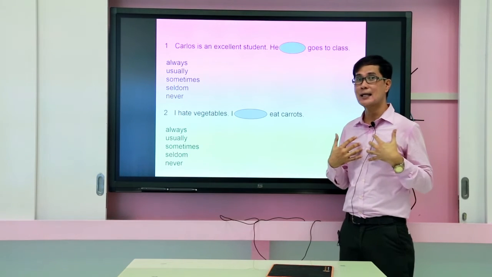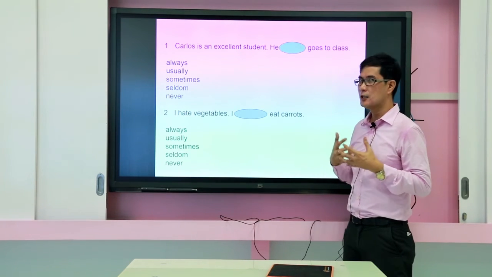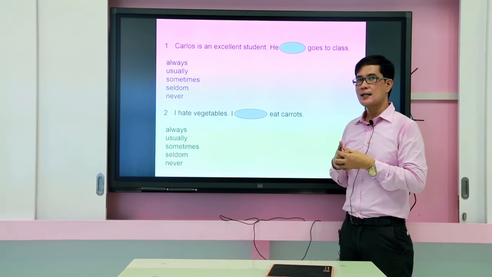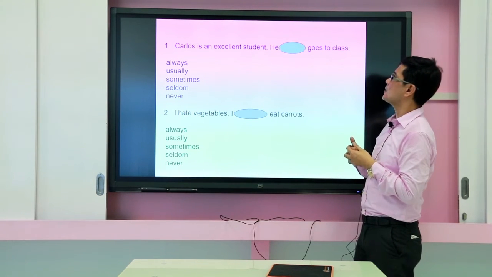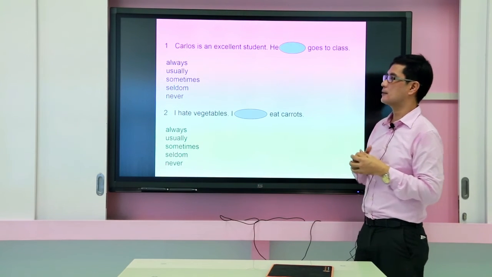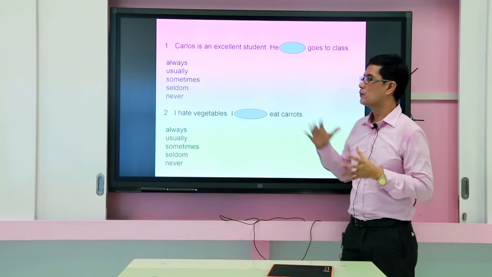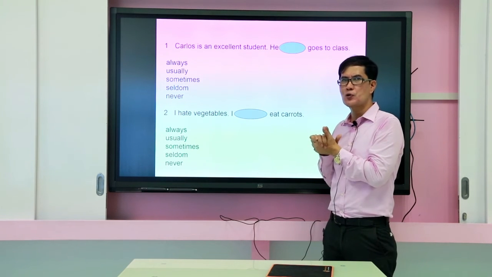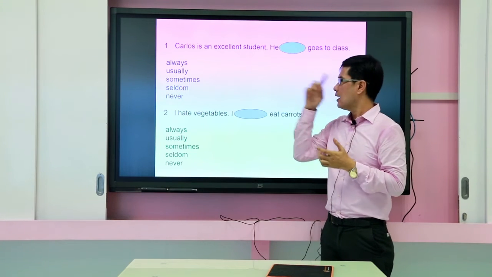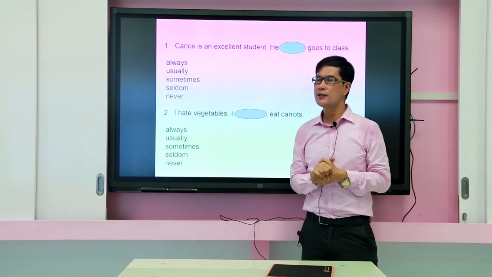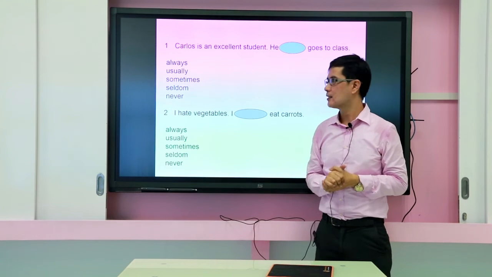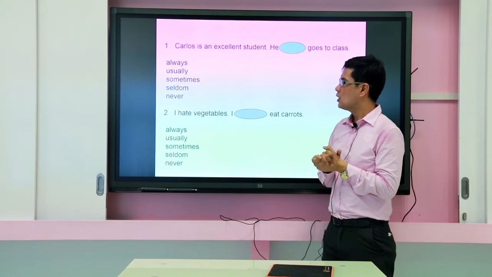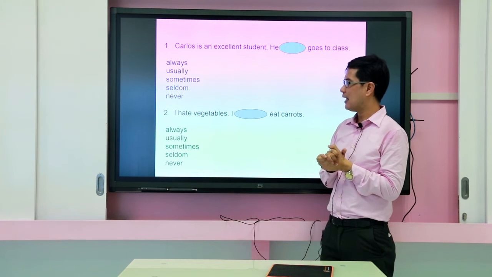I want you to read it along with me, okay, so that you further understand what the sentence is all about. First sentence, Carlos is an excellent student. He blank goes to class. All right. So the first sentence has the implication of what we are going to use in the second sentence. Excellent. Teacher, I understand that the word excellent is like 100%. So what are we going to use right here? Shall we use always, usually, sometimes, seldom, and never?